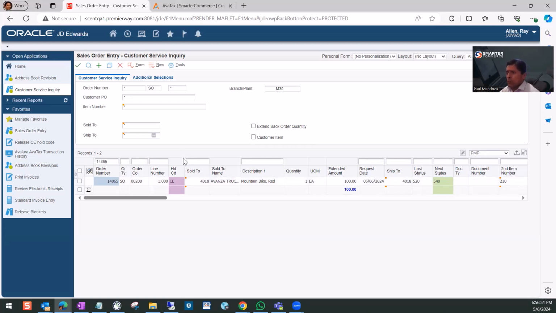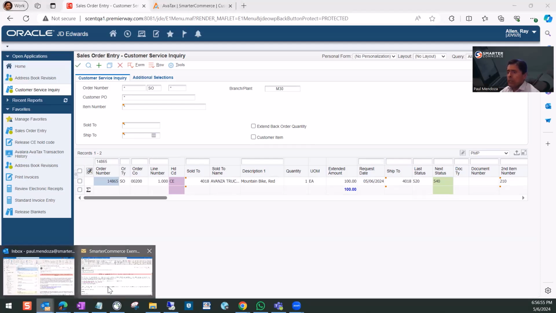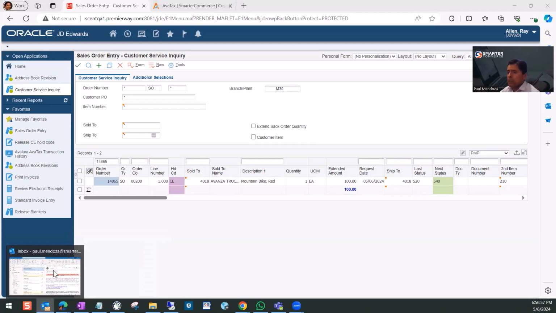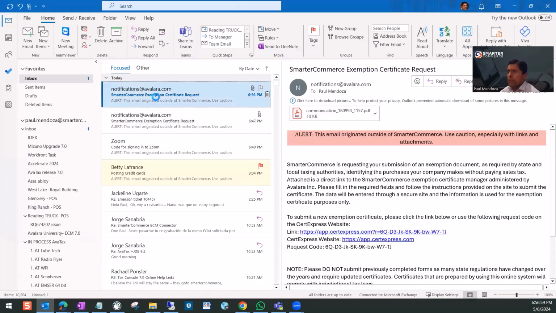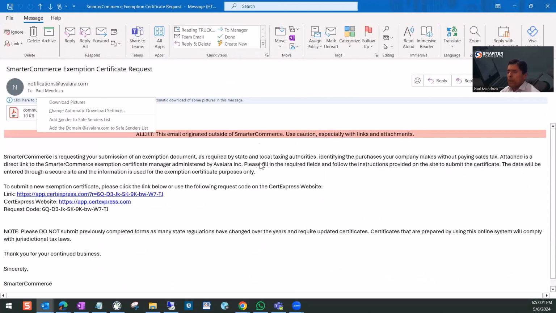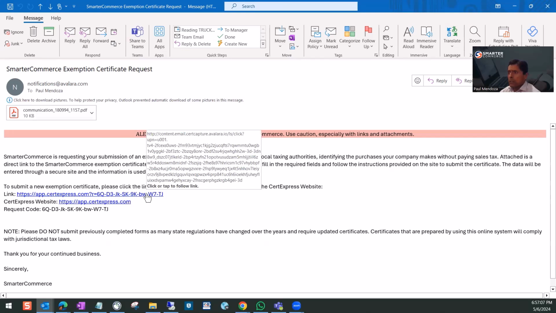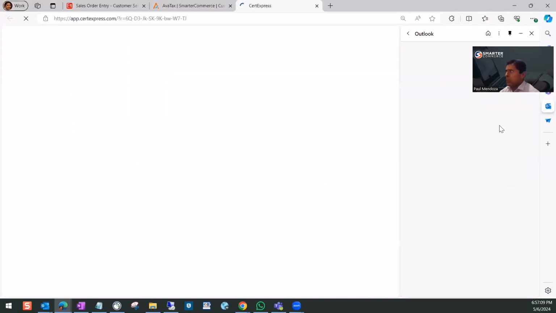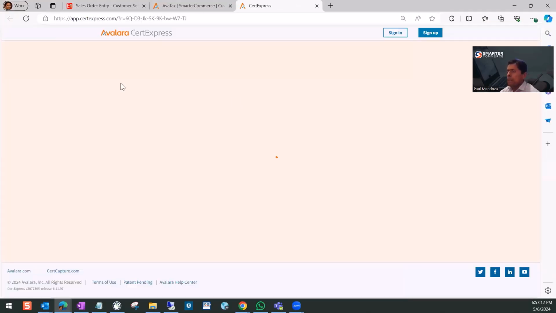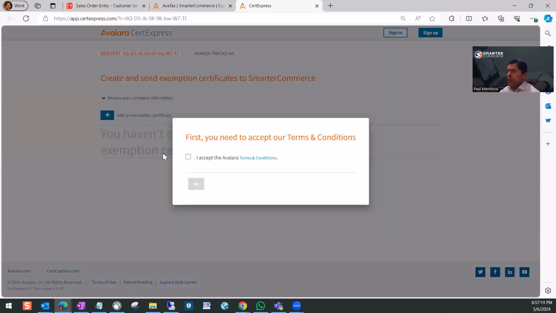At this time, we just received an email notification here with a link to allow the customer to upload the certificate. So the customer just needs to select the URL. Okay, let's accept the T&C.